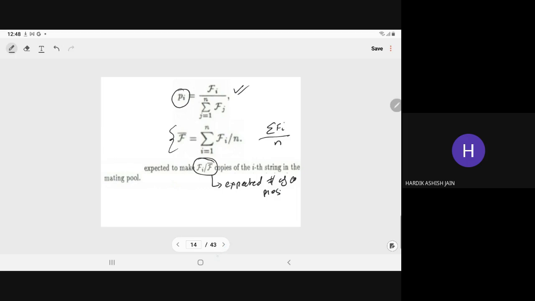That expectation we can compute through fi upon f bar. So what is this? Fi upon summation of fi upon n, that is n into pi. Value into probability is the formula of the expectation, right? In probability and statistics, we told you the formula of the expectation is value into probability. So n into pi, from here we are getting the same thing.